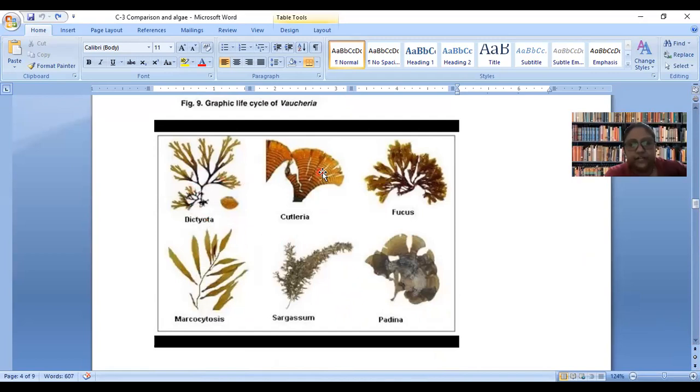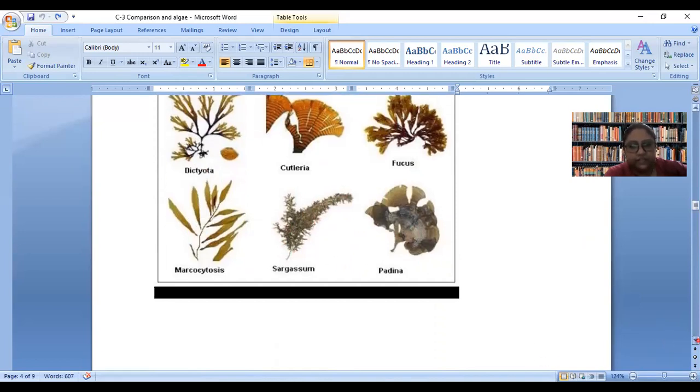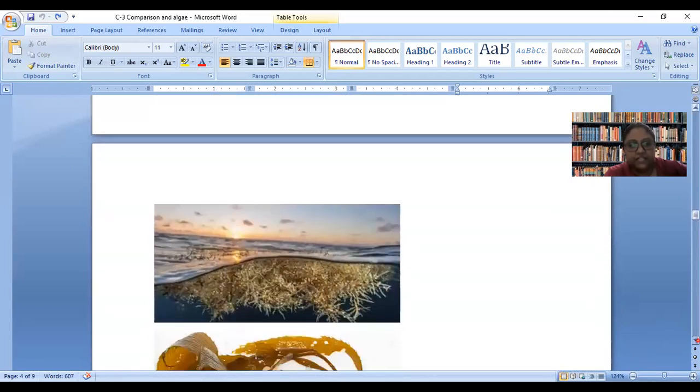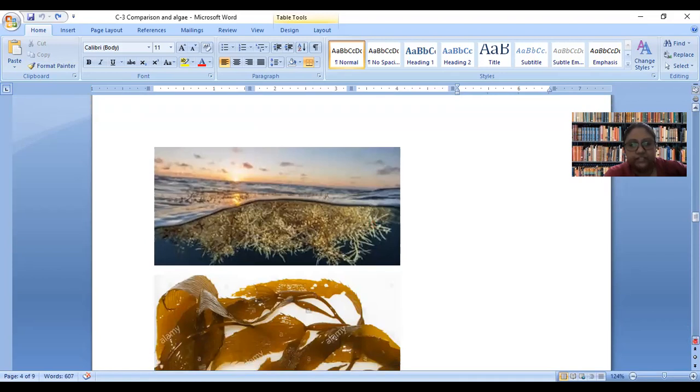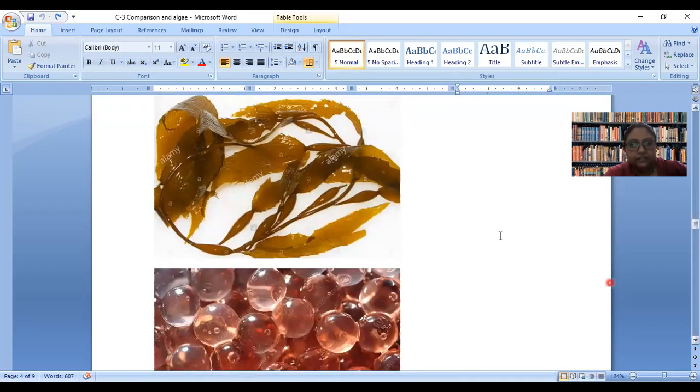So these are different types of brown algae. We can see Sargassum, which is present in the Sargasso Sea. In fact, the name is vice versa. This is how they grow below water, and they do not allow ships or boats to travel there easily. This is how they actually look.